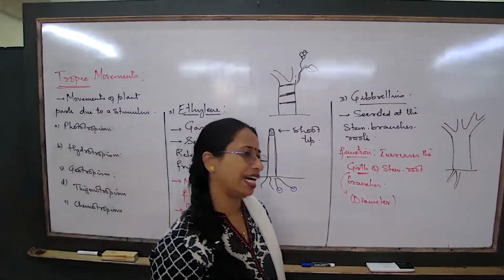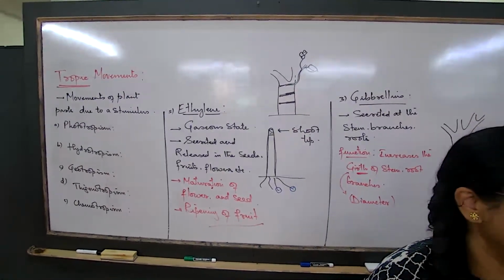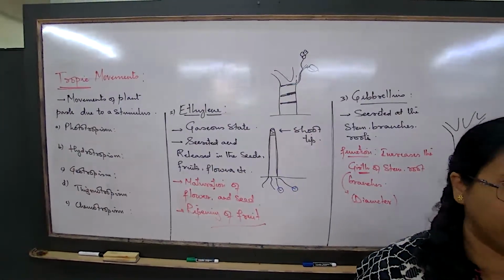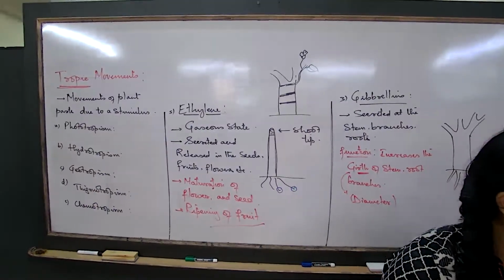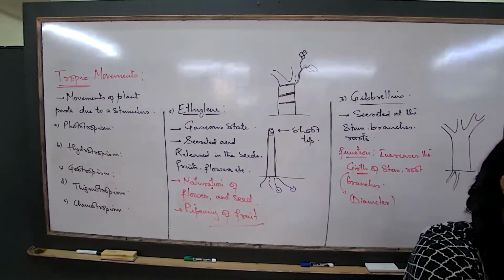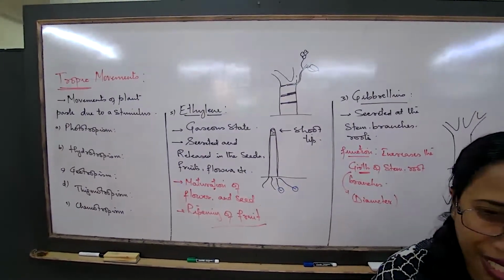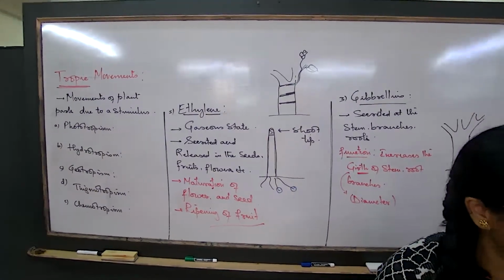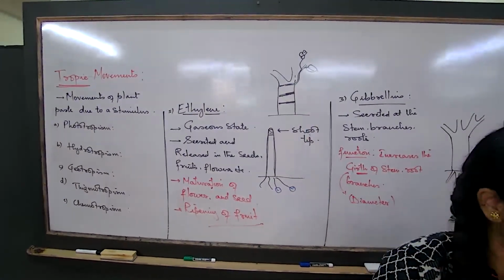Phototropism, we very clearly understand. Suppose we have a potted plant, and we have kept it on the window sill. What are we observing? What is the growth pattern? The plant is growing, and the shoot is bending towards the source of light. Along with the bend, is the growth there? Yes, the growth is happening.